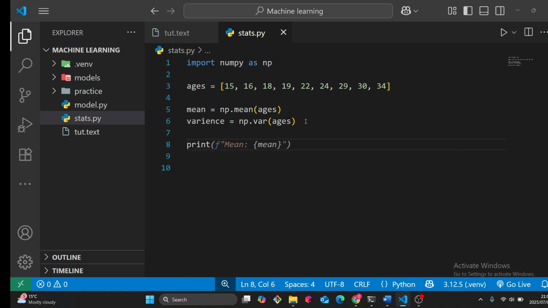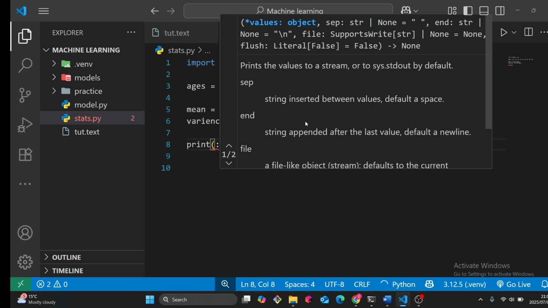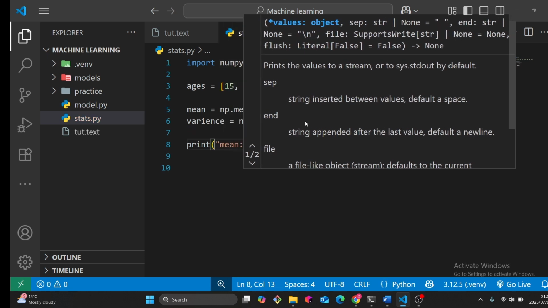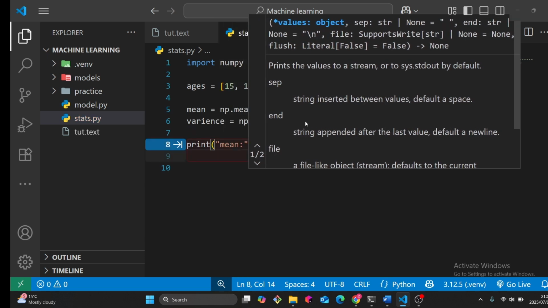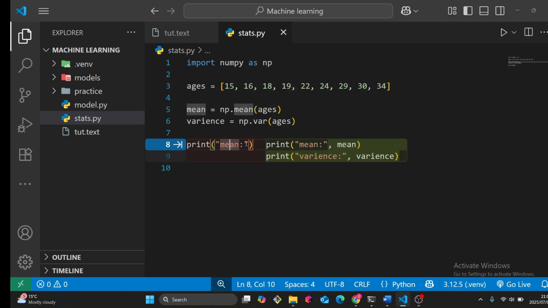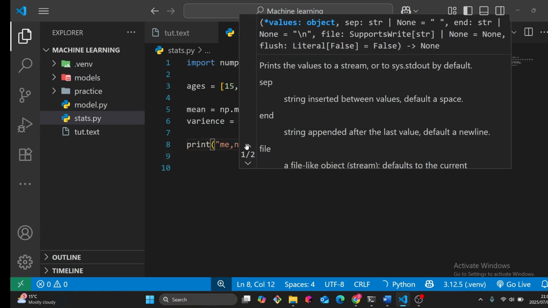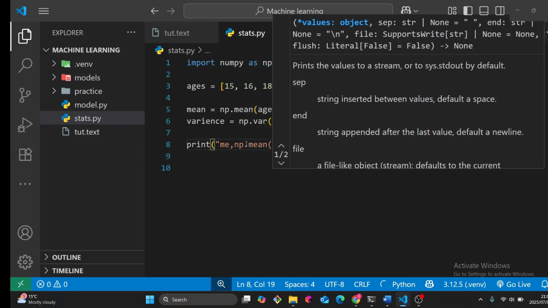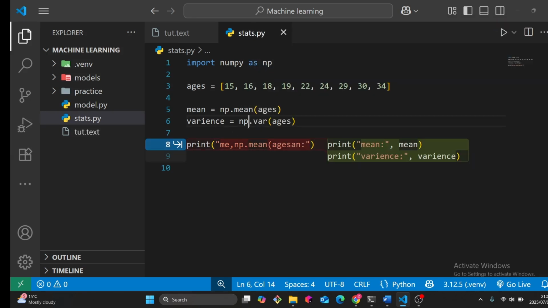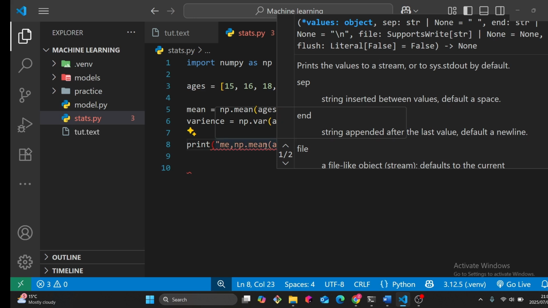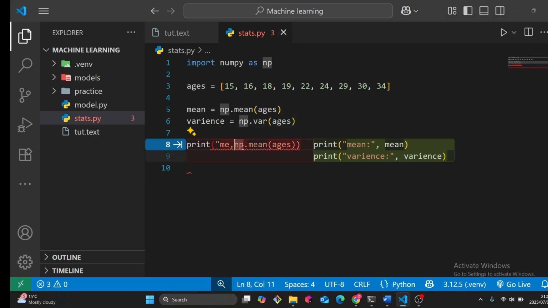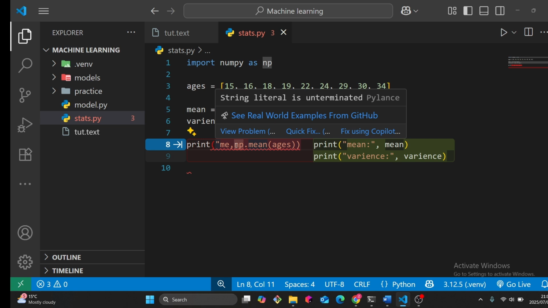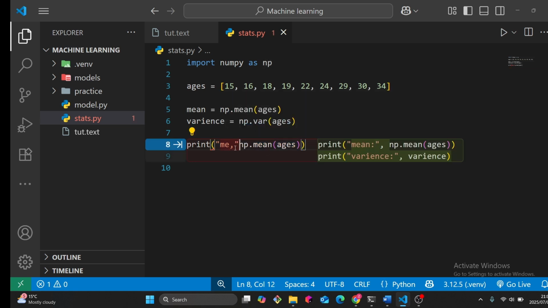See, the Copilot is on, but I'm just gonna write the code myself, because nobody trusts AI, bro. Nobody trusts AI. So we're just gonna say np.mean, and then we're passing our ages, and see, it's making me write rubbish. Okay, np, just gonna do it like this, and then we'll say this is the mean.